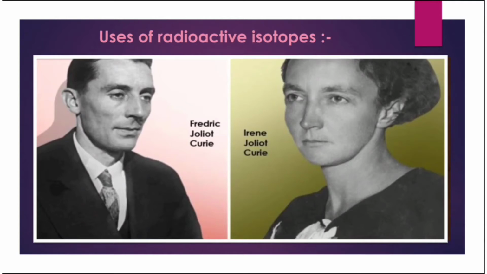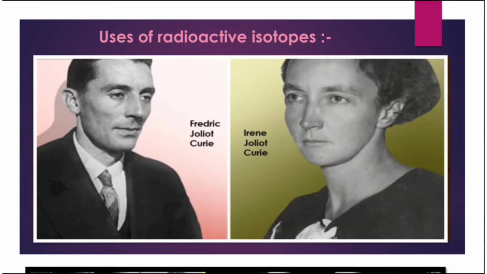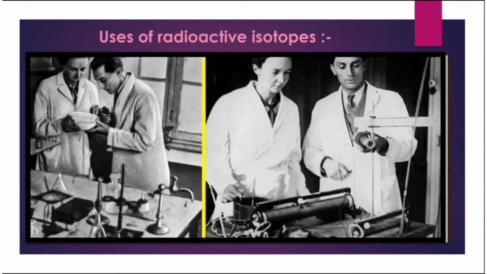Artificial radioactive elements. The couple Frederic Joliot-Curie and Irene Joliot-Curie first invented induced radioactivity. The radioactive elements are produced in nuclear processes brought about in the laboratory by the bombardment of particles. So, they are called artificial radioactive elements.